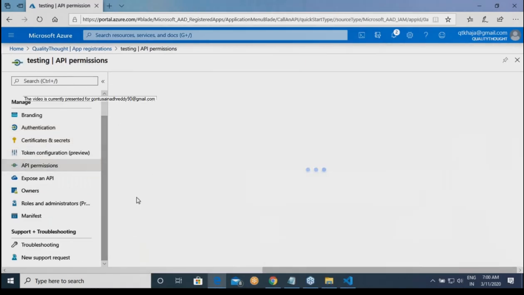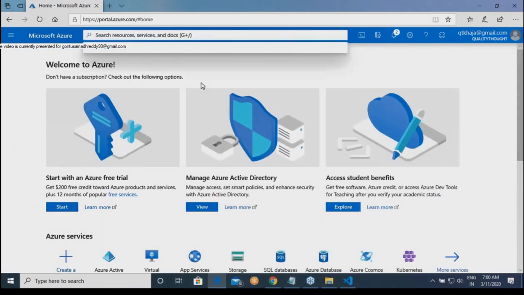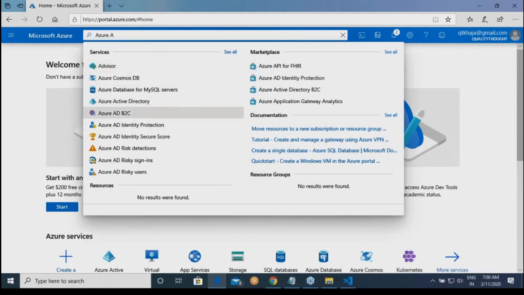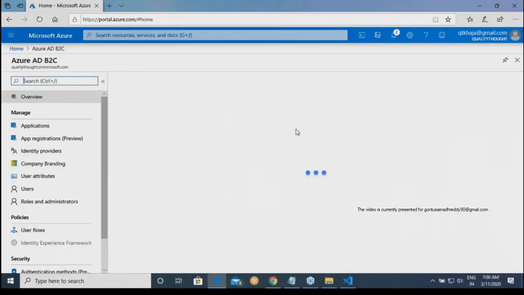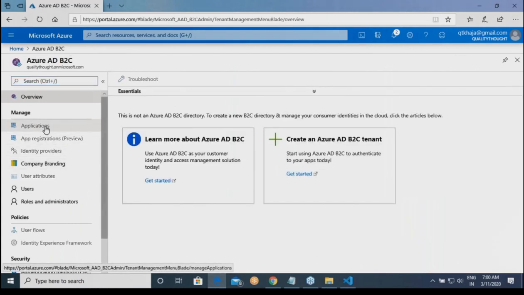API permissions. Okay. Right. Let me take an easier route then. I'll try to do this. Azure AD B2C. Are you saying it is trying to tell that do you want to create a business to customer tenant? Yeah. You can do this.